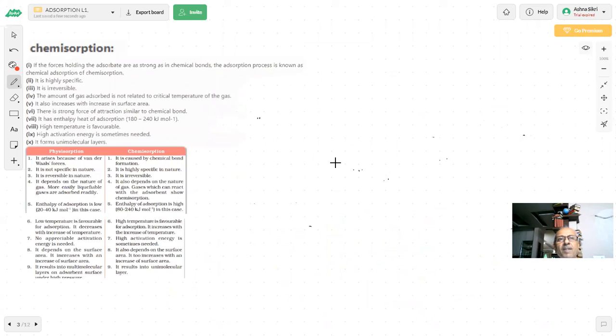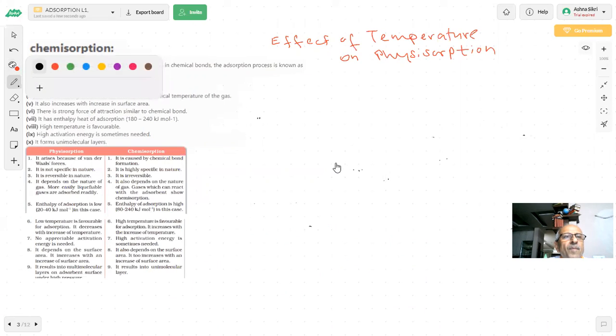Okay, now if everything is clear, we are saying, what is the effect of temperature on physisorption, students? Very important question. What do you think, what will happen if I increase the temperature?